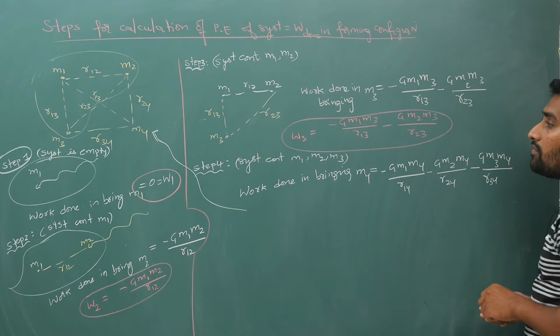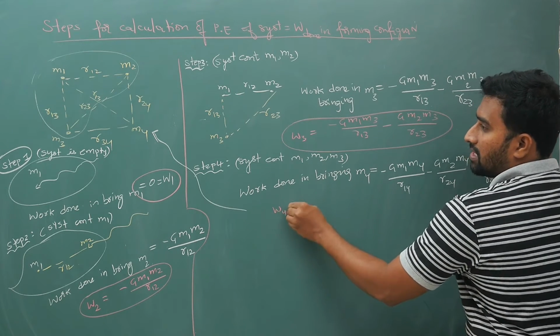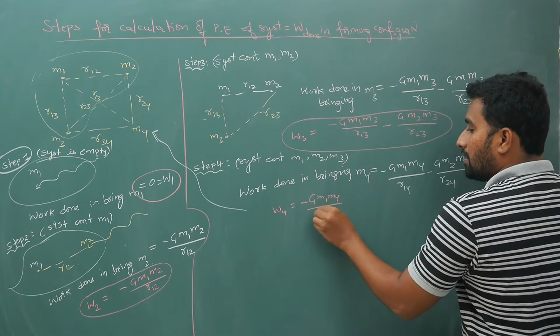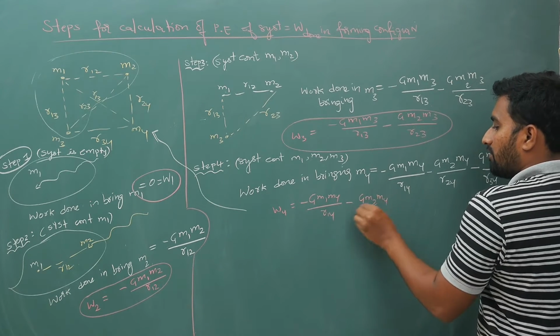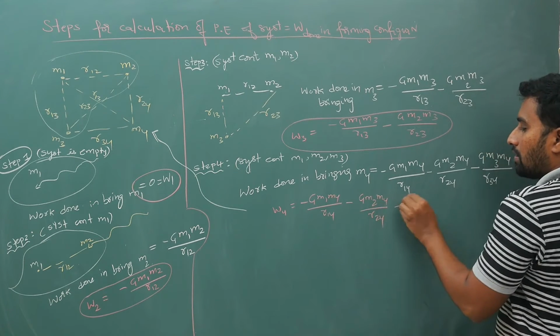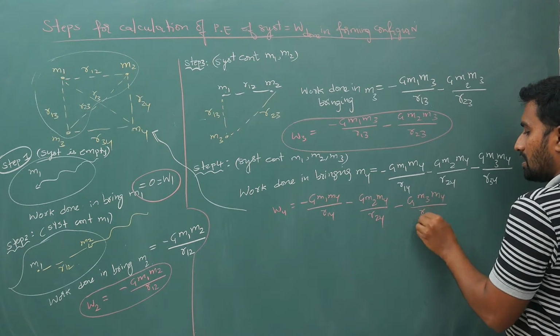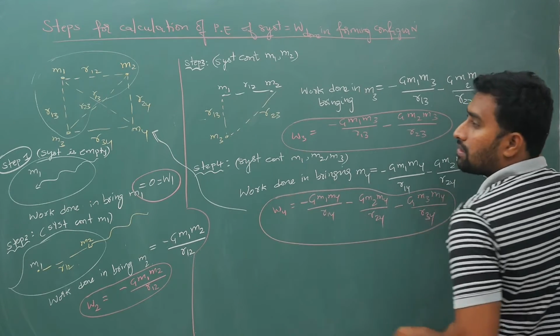So your W4 is minus G m1 m4 by r14 minus G m2 m4 by r24 minus G m3 m4 by r34. Okay, so that is your work done.